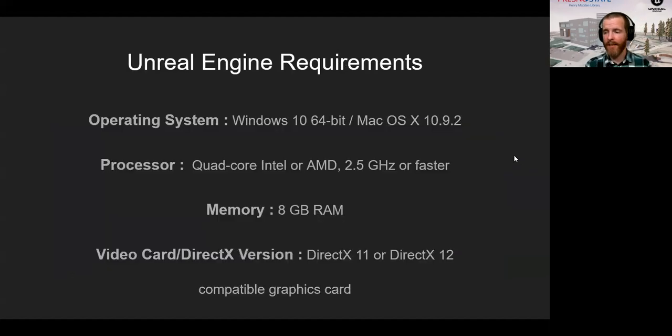System requirements, right? Operating system, Windows 10, 64-bit, right? Mac OS X 10.9.2 or higher. So it's not much of a stretch, right? The processor may be a little bit of a stretch for some people. The memory, that's not much of a stretch, right? 8 gigs of RAM is not much of a stretch. The video card compatibility with DirectX, look into it.